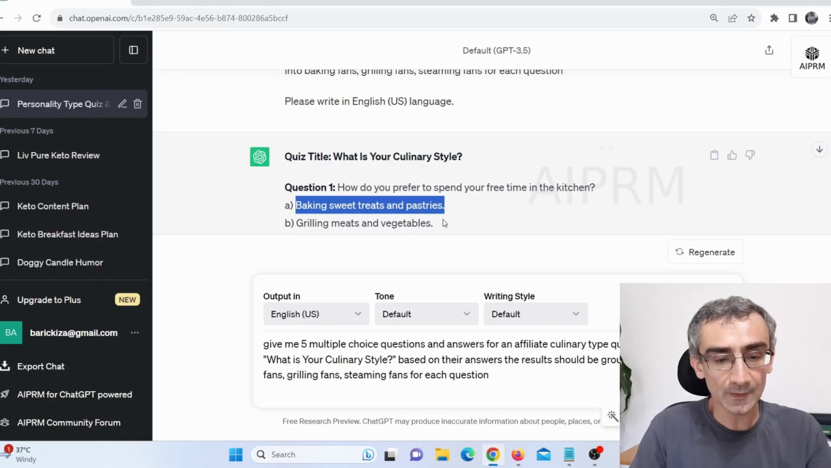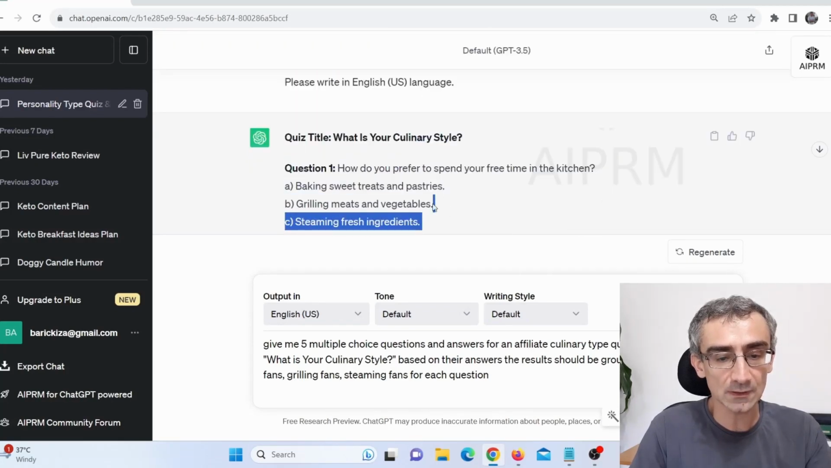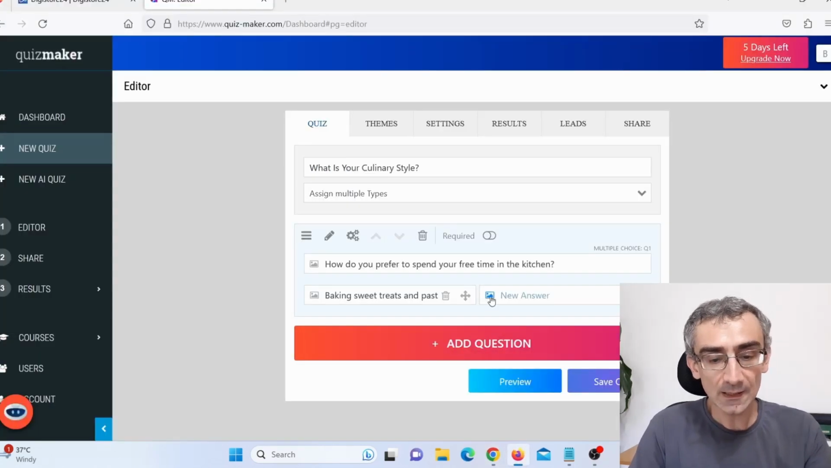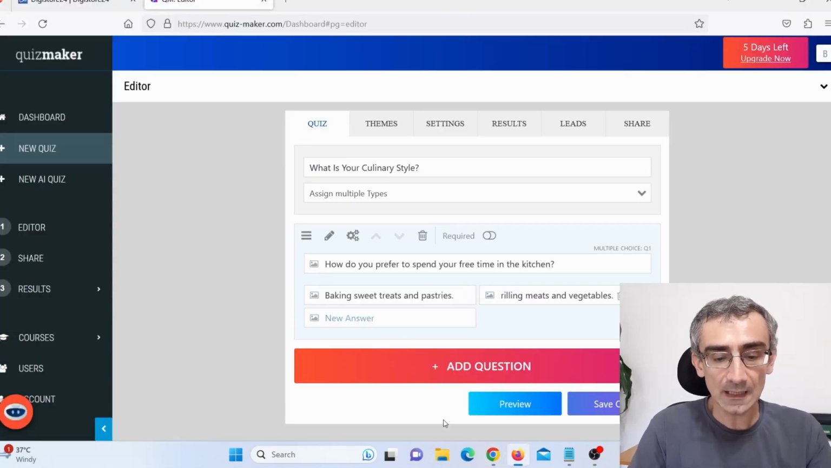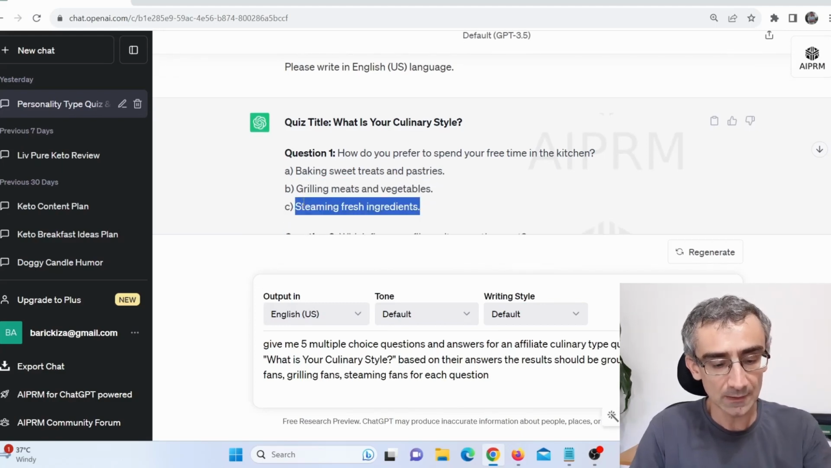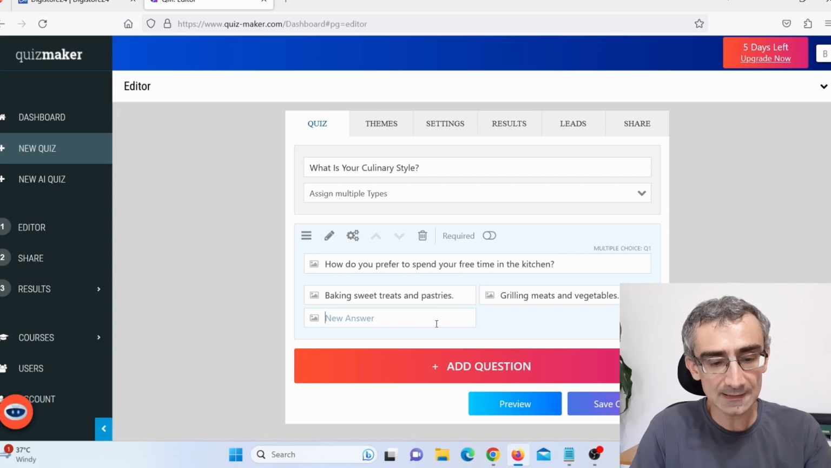And I'm going to copy this as well, so let me just copy this, okay, Ctrl+C, go back here and paste that here. And I'm going to add a third one, so I will simply copy this, okay, Ctrl+C, and I'm going to paste that here.